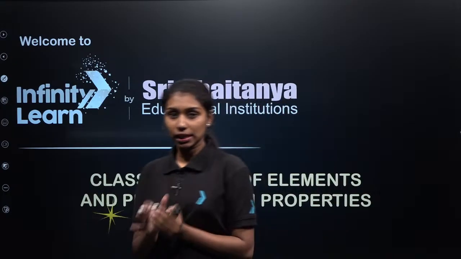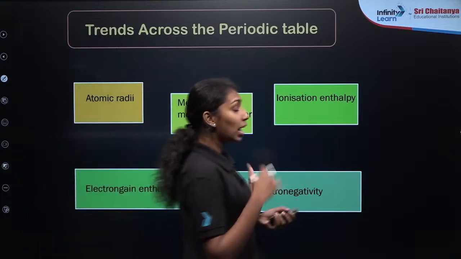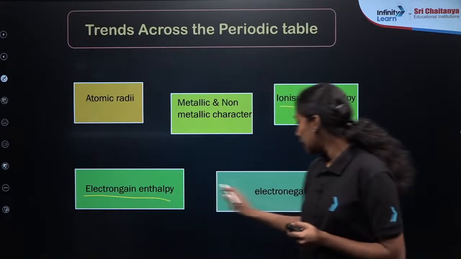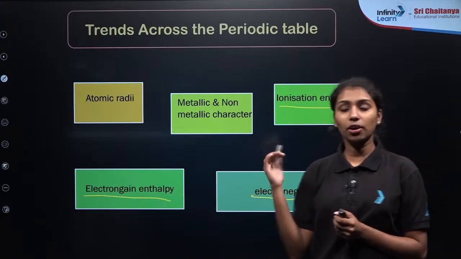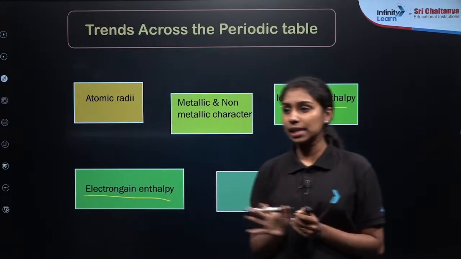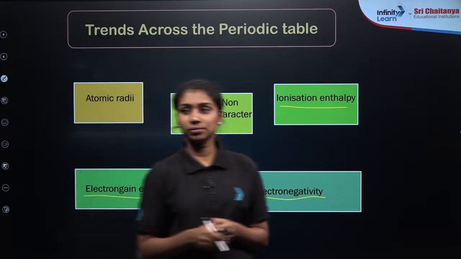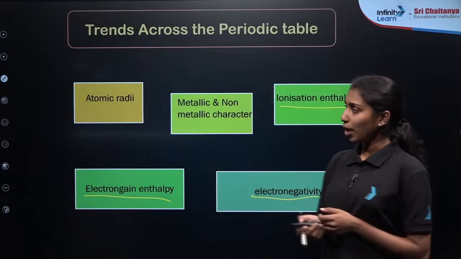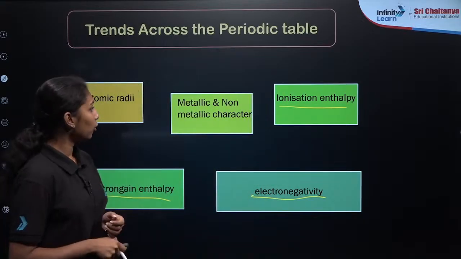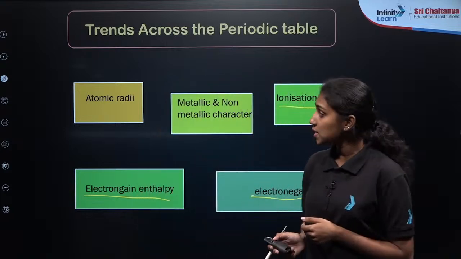So today in this session we are going to discuss the other properties and their trends in groups and periods. That is the ionization enthalpy, electron gain enthalpy and electronegativity. So by this class we are going to cover all the periodic trends of properties in detail. Fine? Okay, I believe you have watched the recorded sessions for the last 2 classes. Then only will you get an idea about the ionization enthalpy here. So we will start our next property, that is the ionization enthalpy.